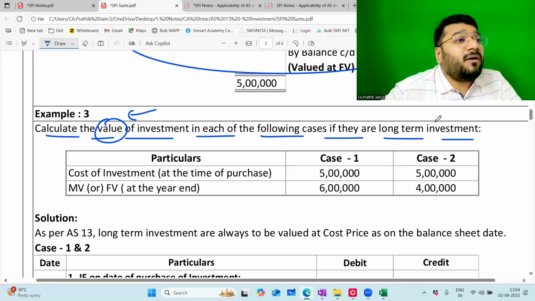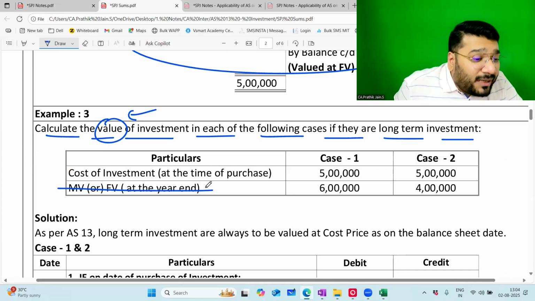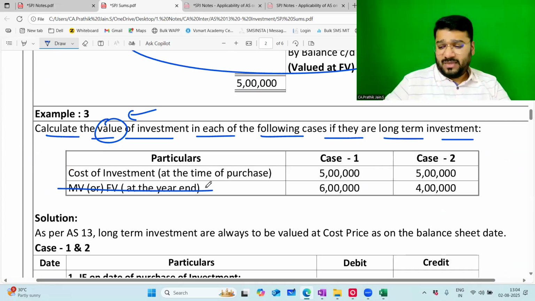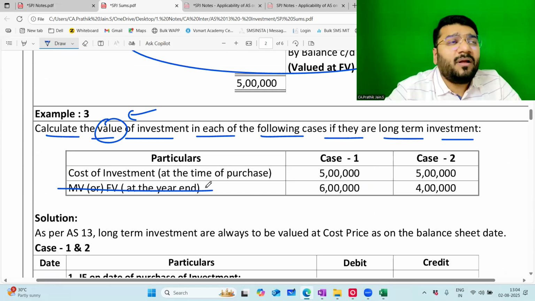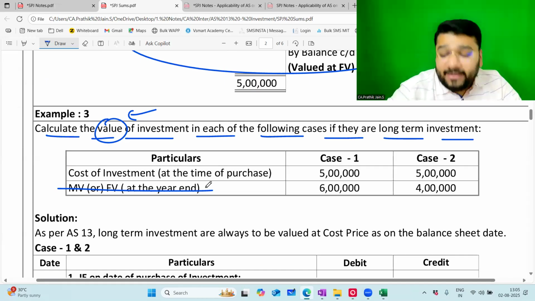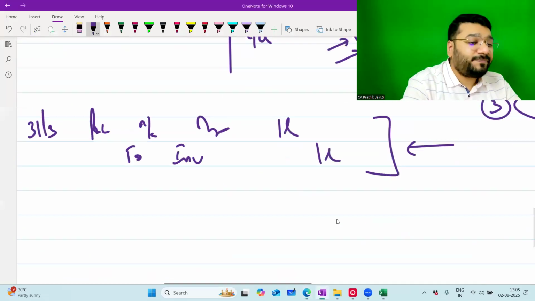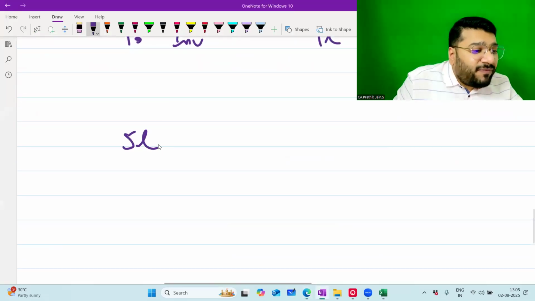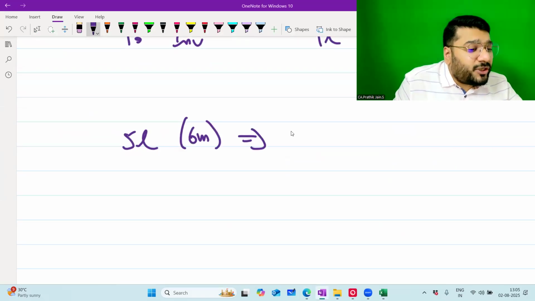When I'm doing the valuation for long-term investment, do I need to even look at the market value? No. Imagine I purchased the land. I purchased the land with intention to earn capital appreciation. My intention was to sell it after 6 months. I purchased the land worth 5 lakh rupees with intention to sell after 6 months. What classification? Current asset, short term.